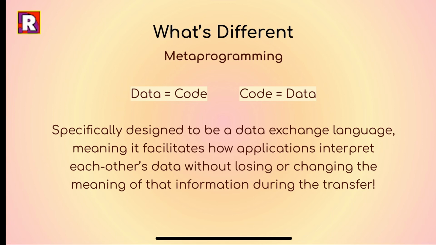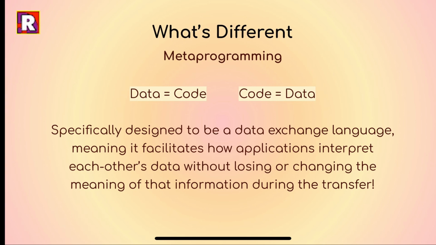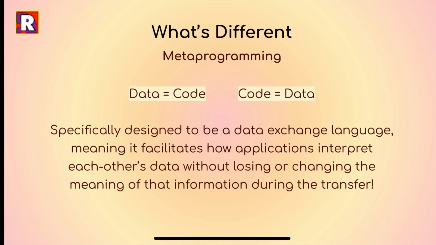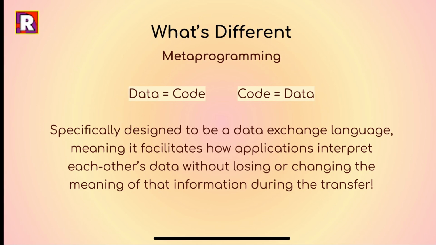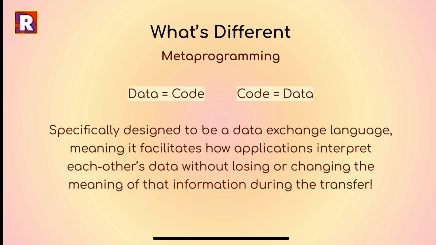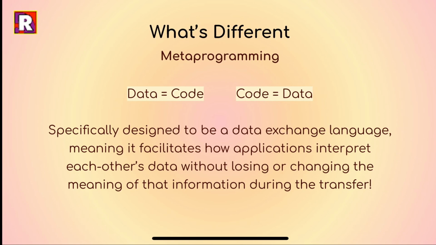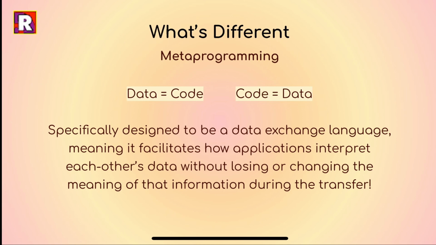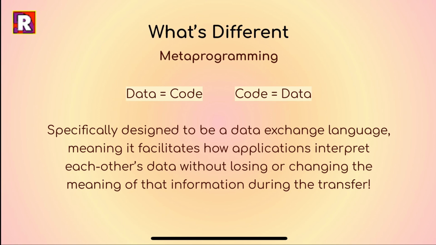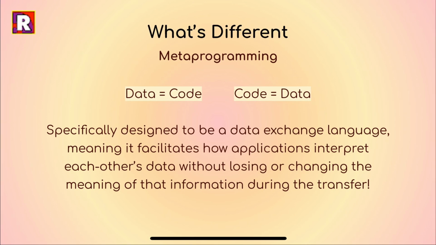Now, metaprogramming refers to a language's capability to treat code as data and data as code. In other words, code and data are completely interchangeable. This allows REBOL to be a data exchange language that can facilitate how applications interpret each other's data while maintaining the context and integrity of that information during the transfer. To do this, REBOL provides consistent computation, storage, and exchange of information. This is one of the reasons functions are consistently applied to many of REBOL's different data types. The result, REBOL applications and programs are completely portable between all platforms without any code modification.